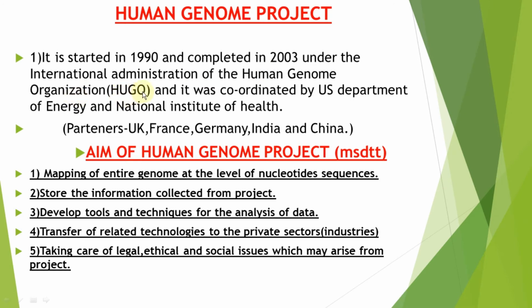HU means human, G for genome and O for organization, and it was coordinated by the US Department of Energy and the National Institutes of Health. The partners were the UK, France, Germany, India and China. So the Human Genome Project is a vast, mega project. It took about 13 years, from 1990 to 2003.